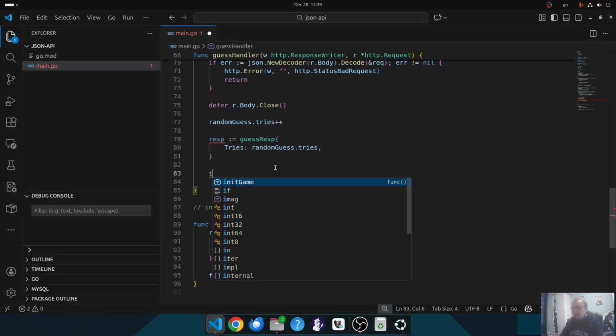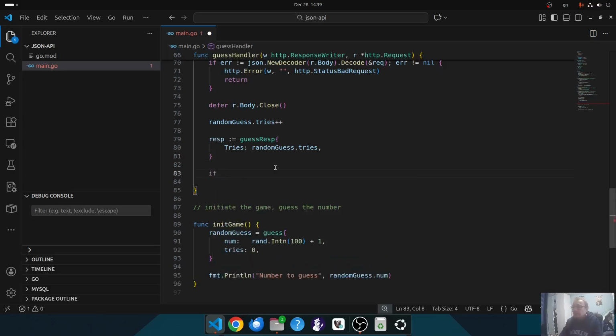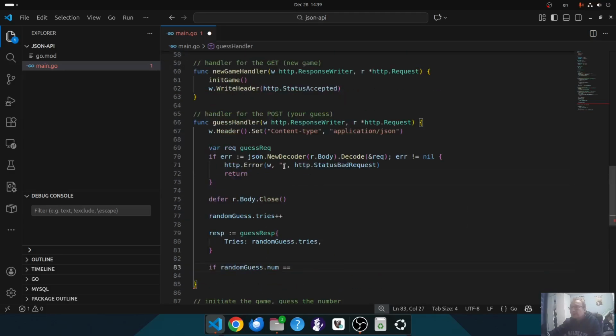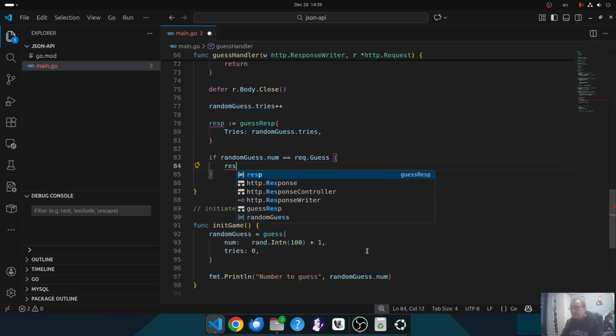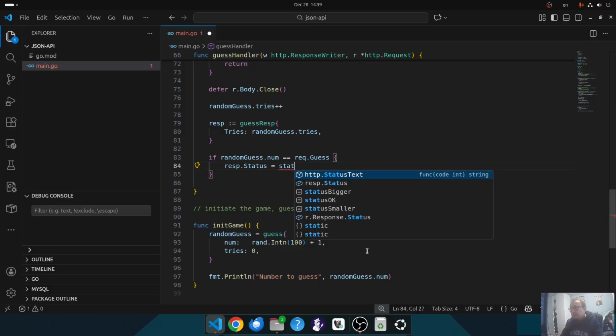And if I say if random guess number is identical to my request guess, then the response status will be, we defined above, status okay.